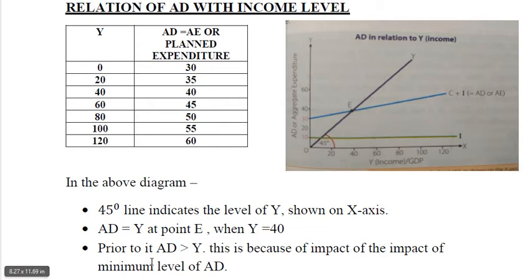Third observation is prior to it, means at the point E. इस point E से पहले AD aggregate demand curve is less than income. AD you can easily see कि AD is greater. aggregate demand curve जो blue line से show हो रहा है वो it is above the income line. यानी कि यहाँ पे डिमांड ज्यादा है और इनकम कम है, जो कि हमारा 0, 30, इनकम 20 to 35 यहाँ तक शो हो रहा है. एट पॉइंट ई दिस इज 40 and 40. This is because of impact of minimum level of aggregate demand.